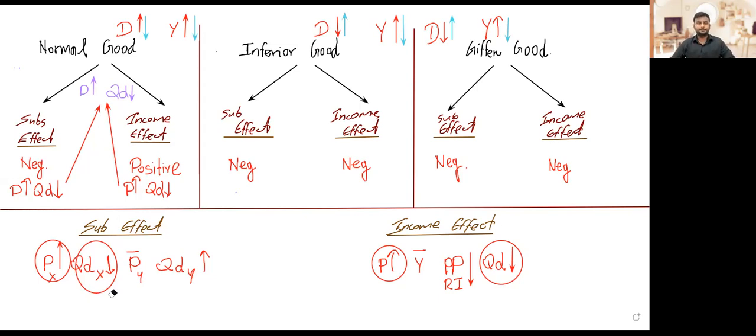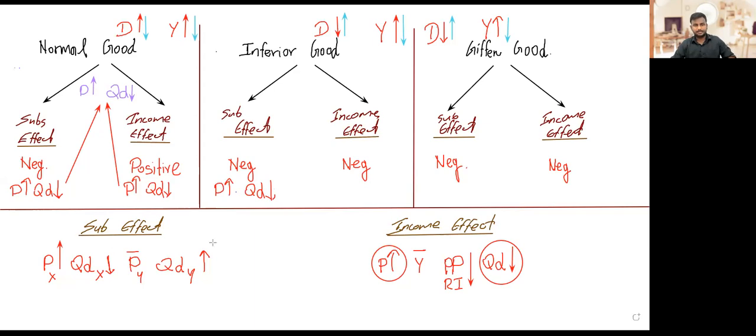Okay, that's fine. And then if we go to an inferior good, again, the same thing happens. The substitution effect is the same thing as what I explained for a normal good. So here also, when the price goes up, quantity demanded comes down. Why?